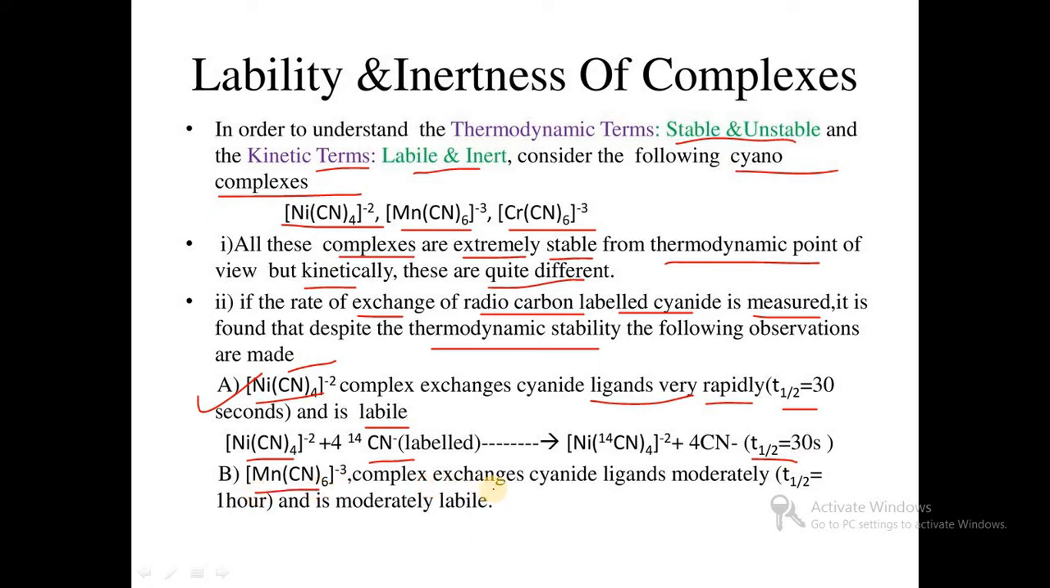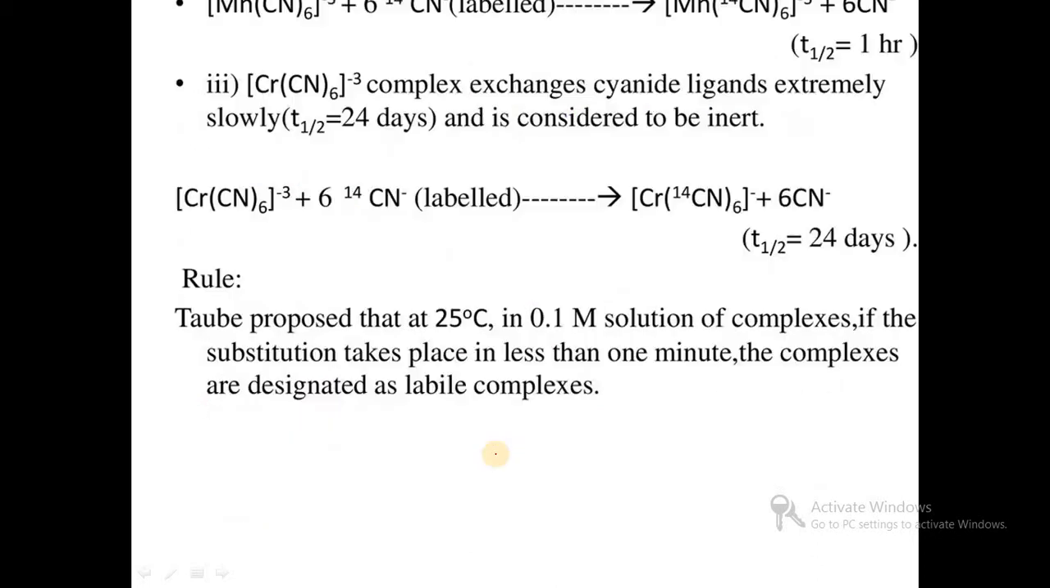In [Mn(CN)6]3-, the complex exchanges cyanide ligands moderately, with a half-life of about 1 hour, so it is moderately labile, and the reaction gives the labeled [Mn(CN)6]3-. In the last complex, [Cr(CN)6]3-, the exchange of labeled cyanide ligands is extremely slow, taking place in 24 days, so it is considered inert. Here [Cr(CN)6]3- with 6 CN-14 labeled ligands gives the product, but the reaction goes very slowly, so it is an inert reaction.